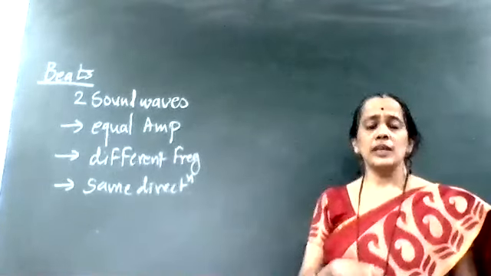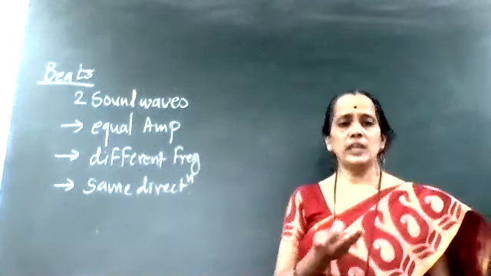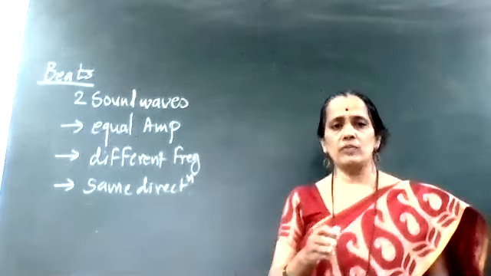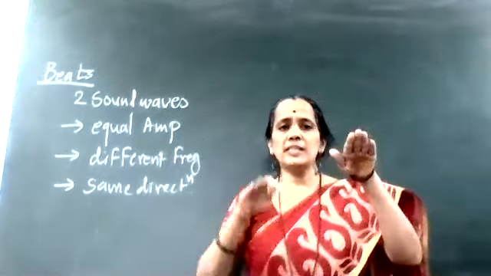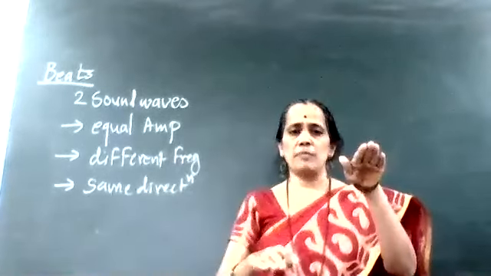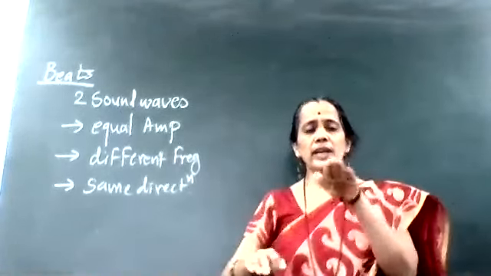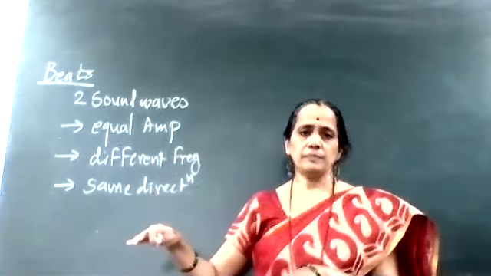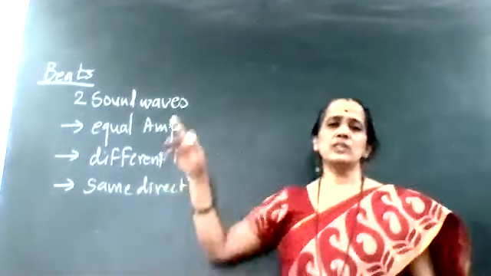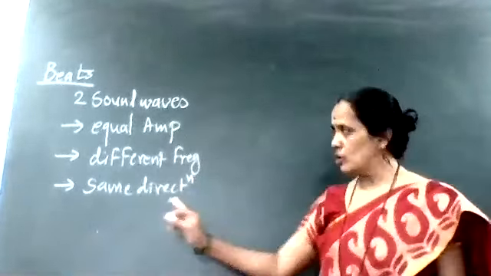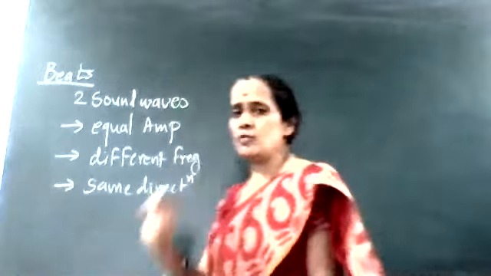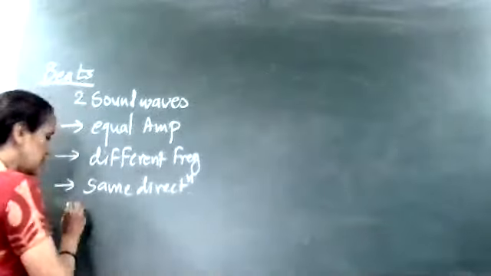Then the effect of superimposition gives us sound waves of varying intensity, that is maximum intensity and minimum intensity. So we get varying sound intensity, and that gives us the formation of beats. Clear?